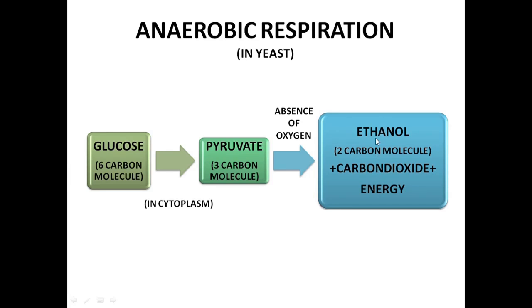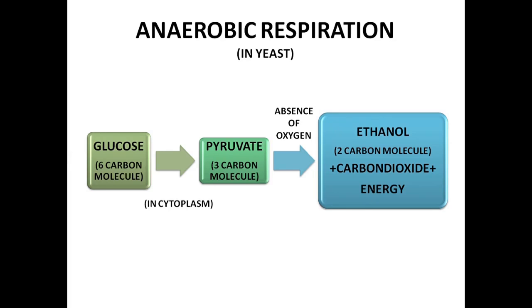Just try to recall the formula for ethanol. I have written 2 carbon molecules, so you don't have much scope for guessing how many carbons are there in ethanol, but still try to figure out the formula for ethanol.